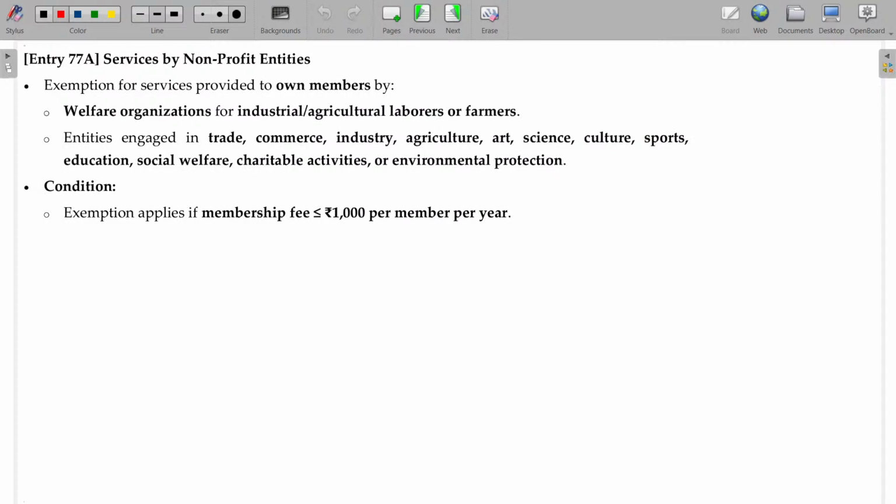Now, services by non-profit entities. Where the membership fee is less than or equal to 1,000 rupees per year, not taxable, else taxable. Is that clear?